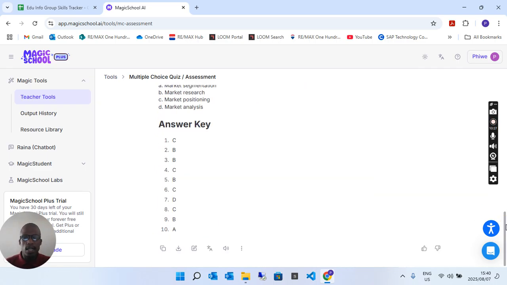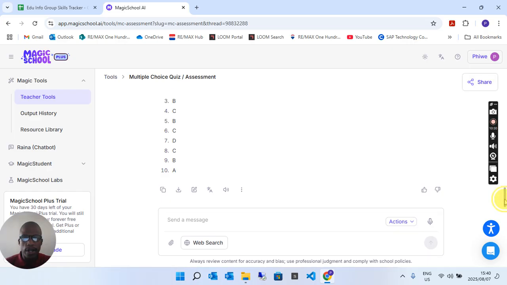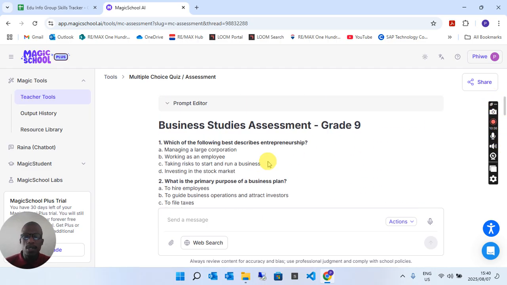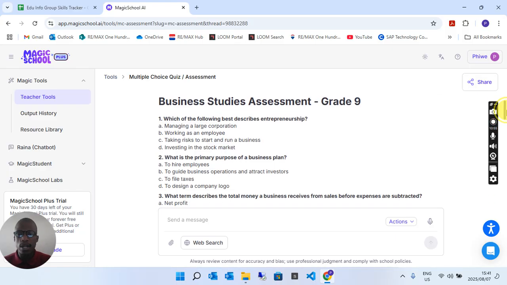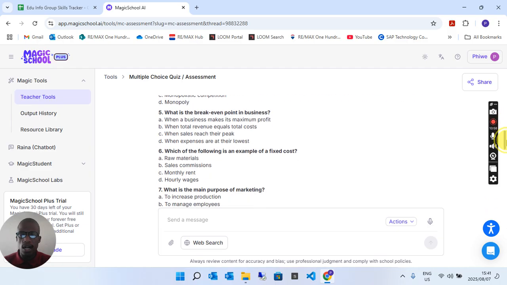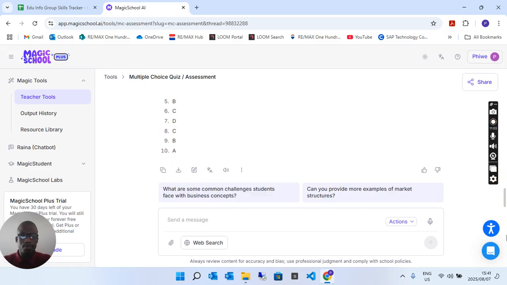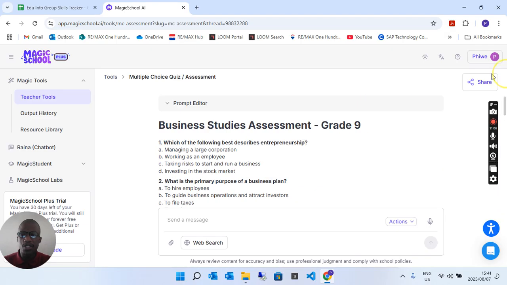So this basically now creates the whole thing for you, the whole assessment or quiz. Business studies assessment, grade 9. Which of the following best describes entrepreneurship? So it actually went out and did its whole thing, as an assessment with multiple choice answers as well. So I feel like this would help out a lot towards educators and how they normally do their work and how they set out their tests and so on. So yeah, that's very beneficial.